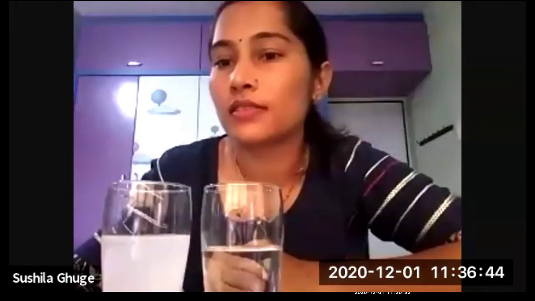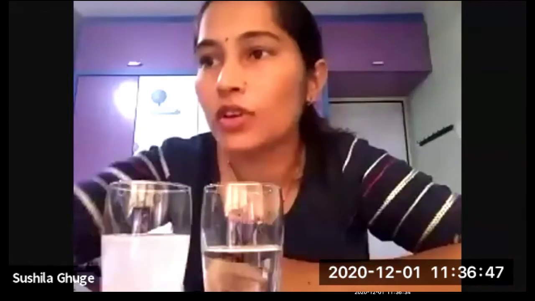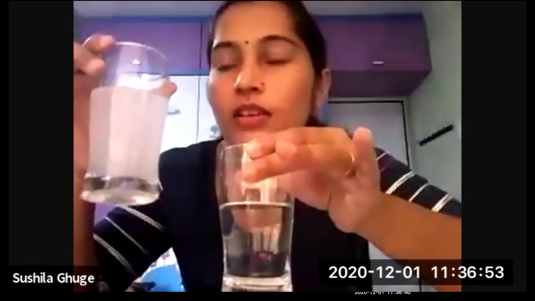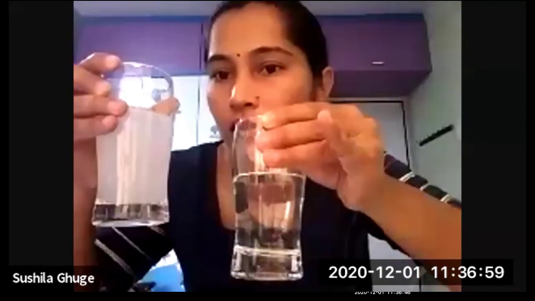So, what is this? Why does this happen? Because in this glass, some particles are mixed. So this is colloidal. The particles are floating in this glass, and this is plain water. There is no presence of particles.